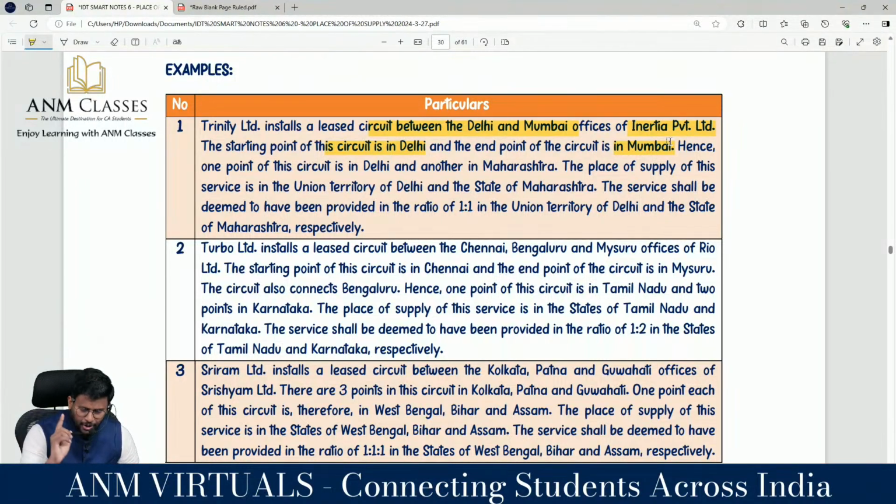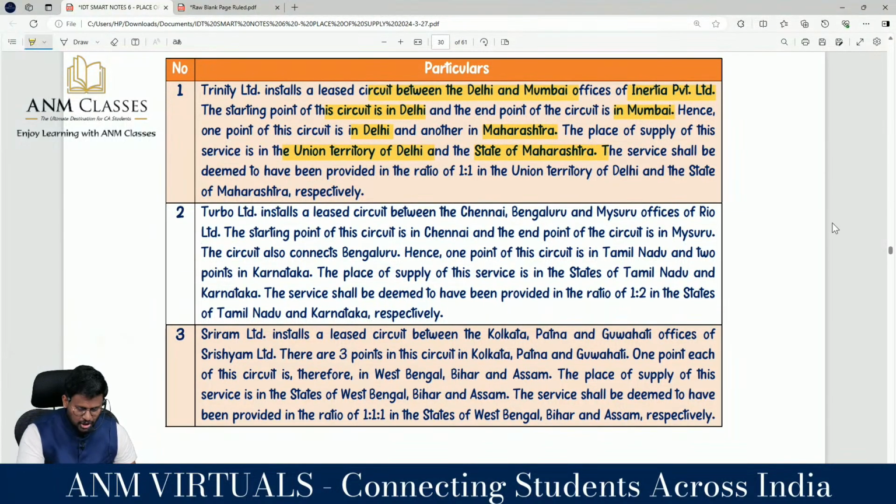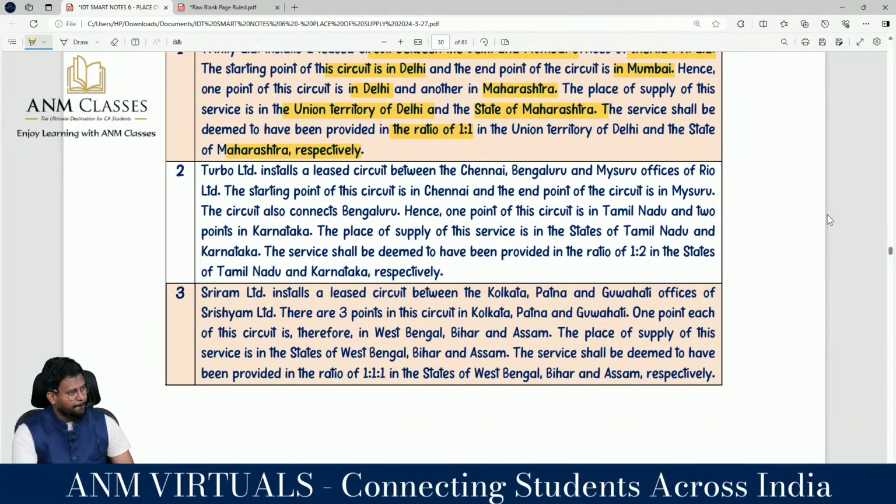Hence one point of the circuit is in Delhi and another in எங்க Maharashtra. Place of supply of this service is in the Union Territory of Delhi and State of Maharashtra. The service shall be deemed to have been provided in the ratio of what is to what? Because there are only 2 points are there. One point is situated in Delhi and another point in the Union Territory of Delhi and the State of Maharashtra respectively. Clear?